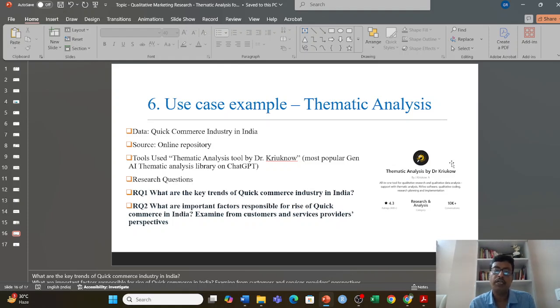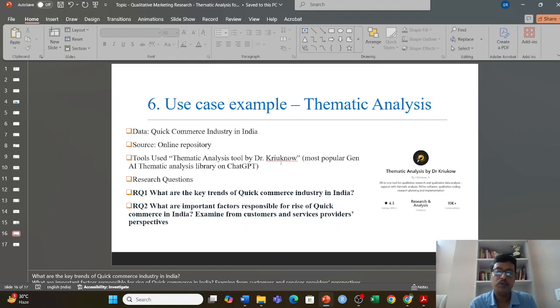They have published very detailed industry views, so I have taken those views as resources, right? You can see here these resources are an online repository, and initially I use the thematic analysis tool by Dr. Kreno, which I have called a specialized tool to do the thematic content analysis.